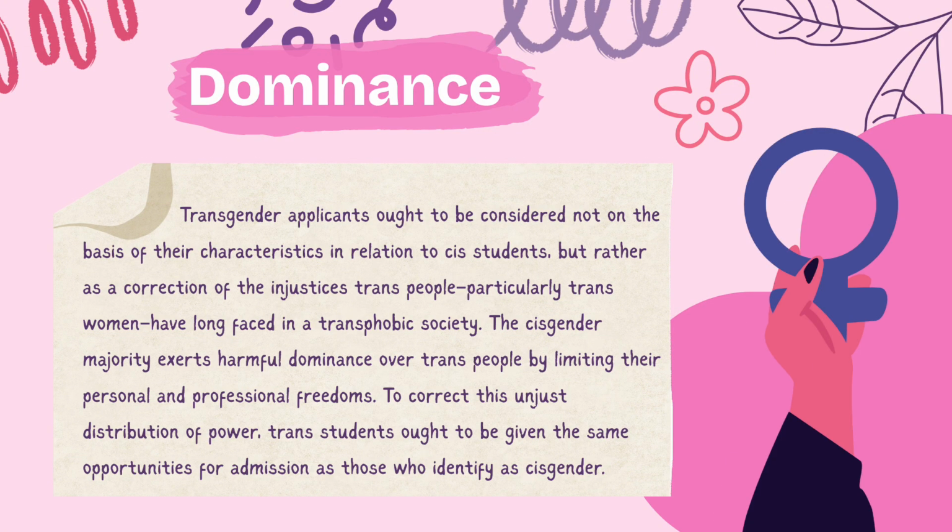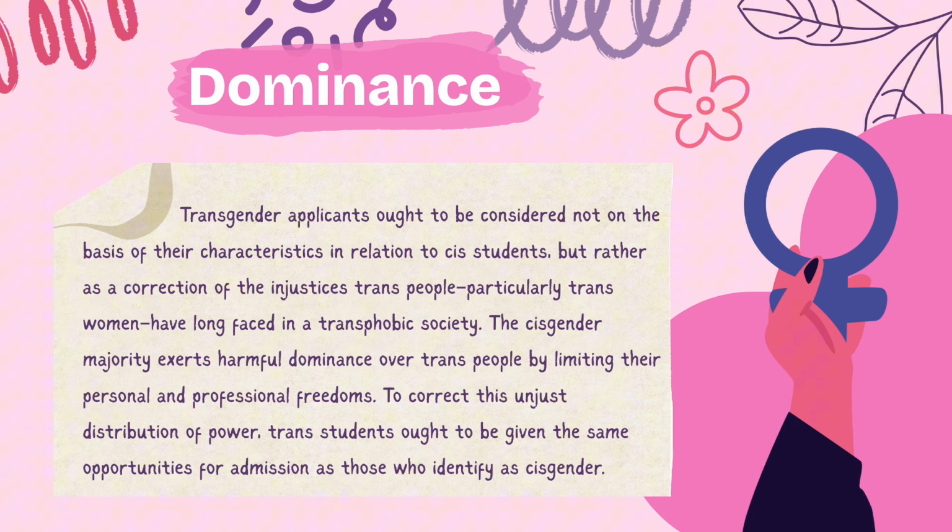Moving on, a dominance approach would call on the college to admit trans students on account of the historical injustices and power imbalances those students have endured in a transphobic society. This letter could say, transgender applicants ought to be considered not on the basis of their characteristics in relation to cis students, but rather as a correction of the injustices trans people, particularly trans women, have long faced in a transphobic society. The cisgender majority exerts harmful dominance over trans people by limiting their personal and professional freedoms.